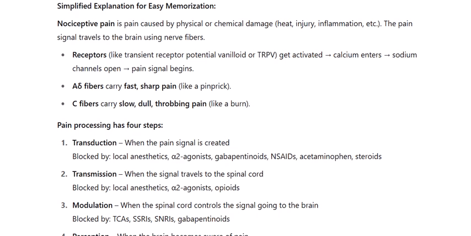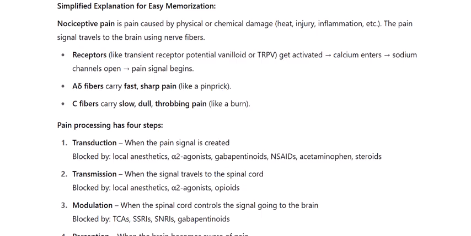1. Transduction, when the pain signal is created, blocked by local anesthetics, alpha-2 agonists, gabapentinoids, NSAIDs, acetaminophen, steroids. 2. Transmission, when the signal travels to the spinal cord, blocked by local anesthetics, alpha-2 agonists, opioids.